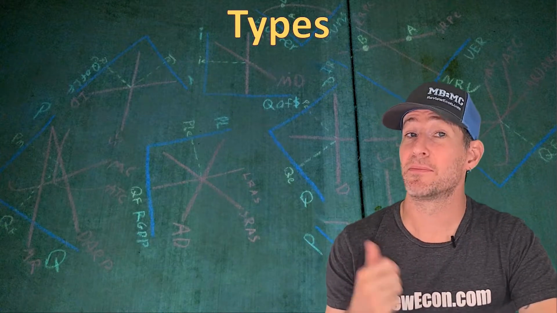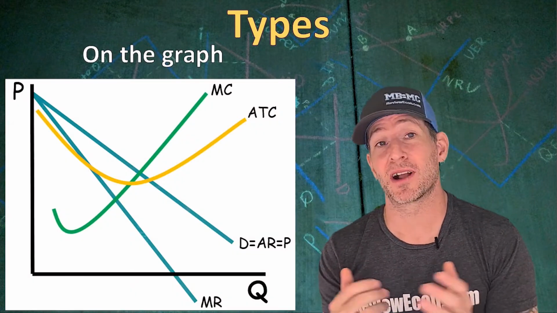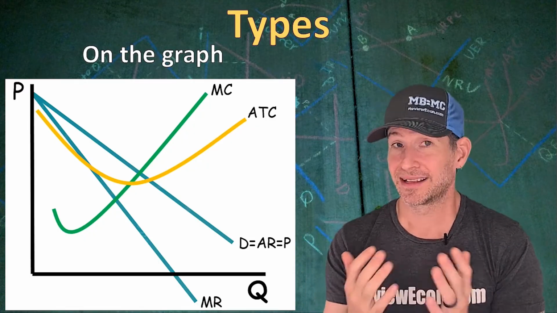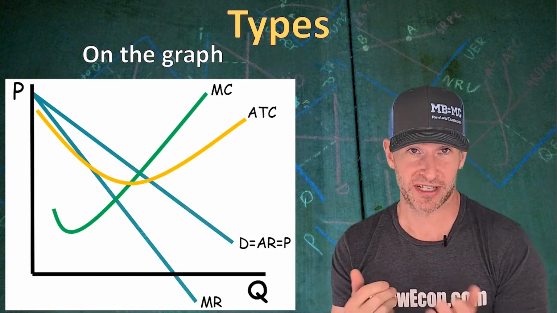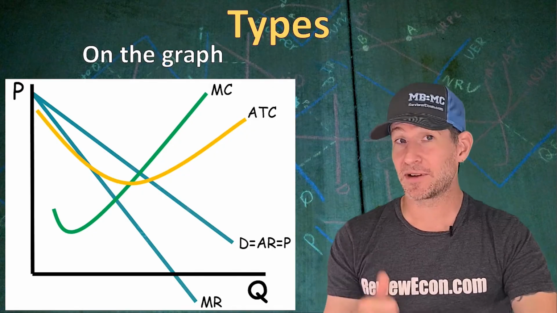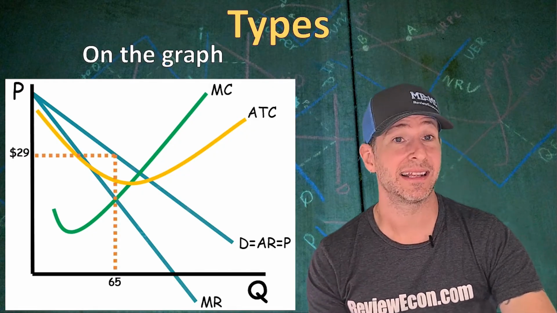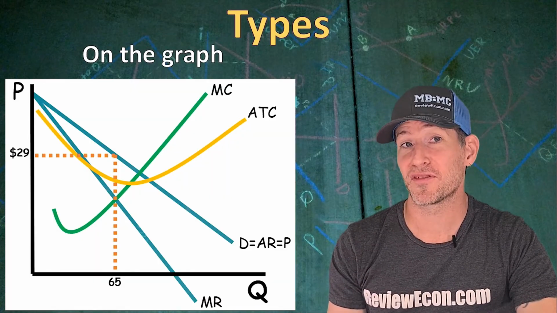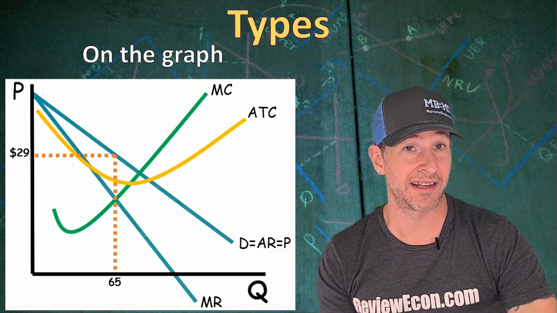So let's take a look at the monopoly graph. That's where you're going to see price discrimination in AP microeconomics. It's the monopoly graph where we put it. And let's see how charging different groups of people different prices looks on that graph. Now we know that the MR equals MC quantity is the profit maximizing quantity, 65 here, and we have a profit maximizing price of $29.